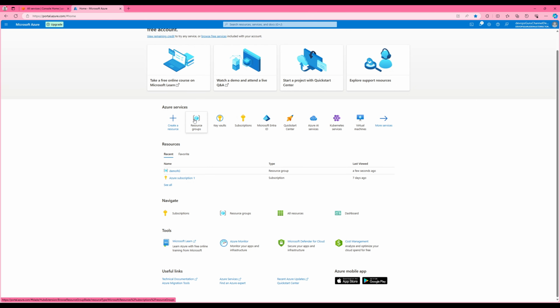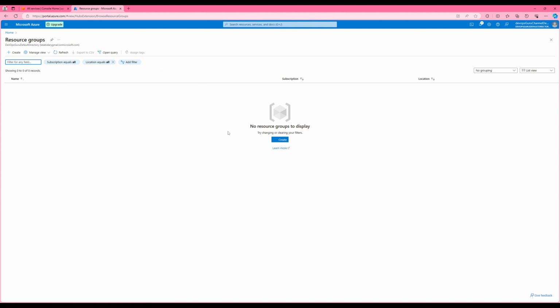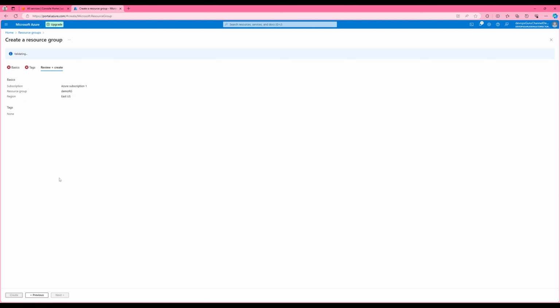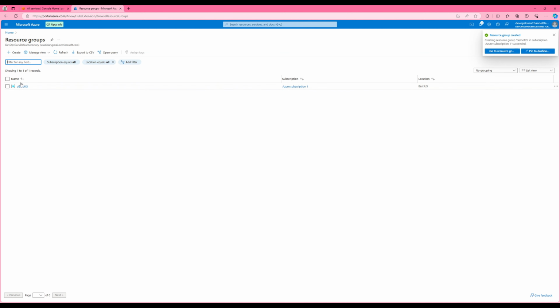Okay, I'm on my Azure portal. Let's create a resource group manually, and let's go create. Let's give it the name demo RG. Let's leave it on US East. Let's hit create. Validation complete, and create. So we manually created a resource group. Let's bring this under Terraform configuration. Right now we have manually created it. It's not in a state file.